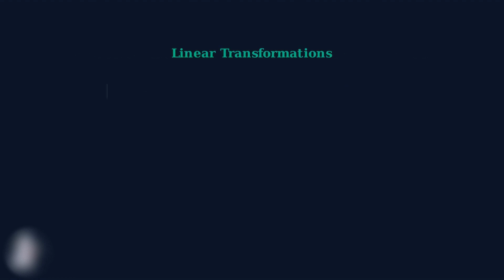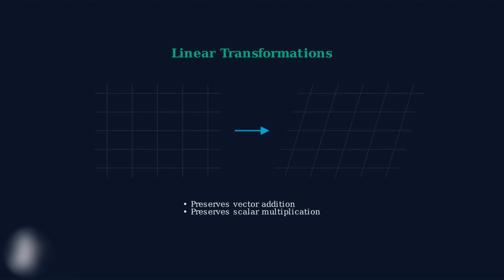First, we'll explore linear transformations. These are special mathematical functions that take vectors as input and produce vectors as output, while preserving the fundamental structure of vector spaces. Think of them as rules that transform shapes and objects in predictable, consistent ways.